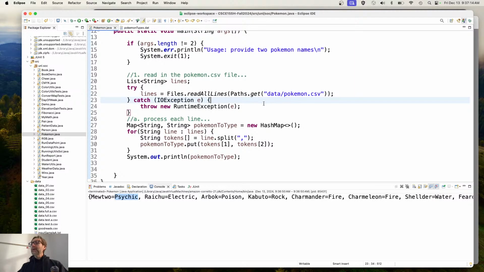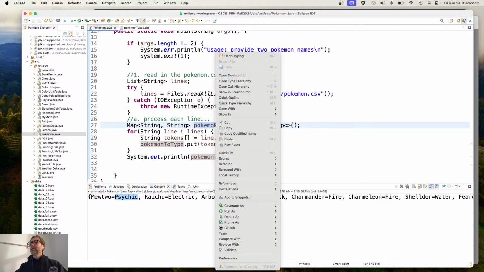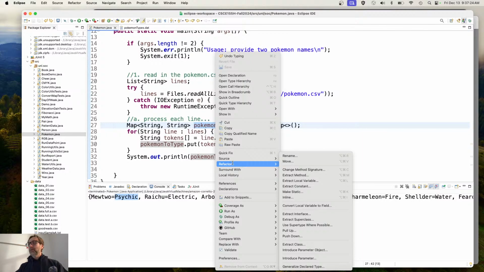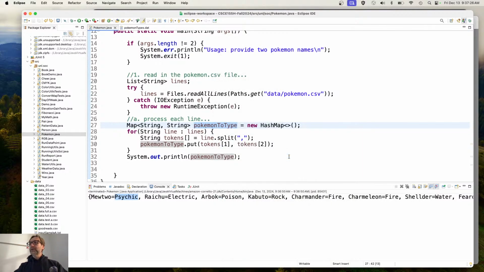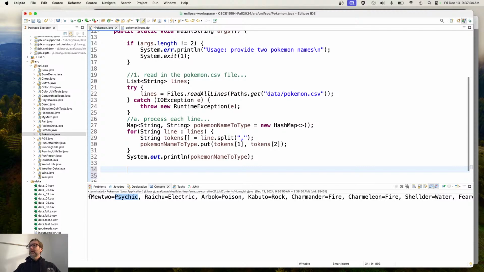So I've got a Pokemon name to type. If you want to be more explicit, you can call it name. But then I'd have to change it in 3 places. Or you can right-click it, refactor, rename, pokemonNameToType. And it's done for you everywhere. Okay? All right, now I've got the 2 Pokemon. Now I can get their types.